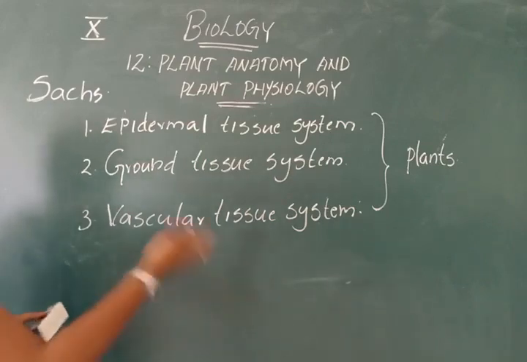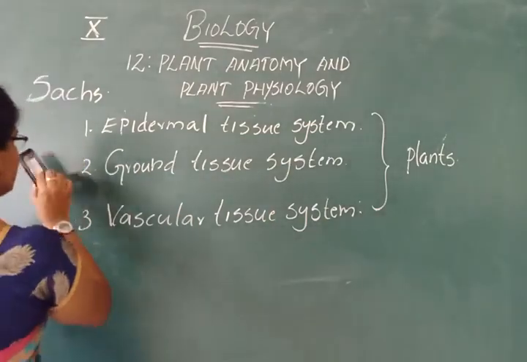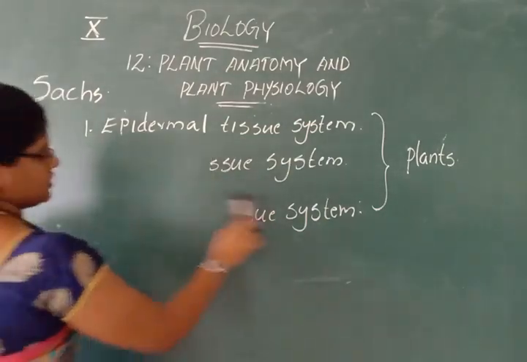Okay, so we can discuss each type of tissue system individually. First one, epidermal tissue system.